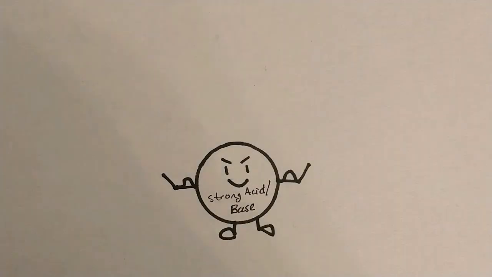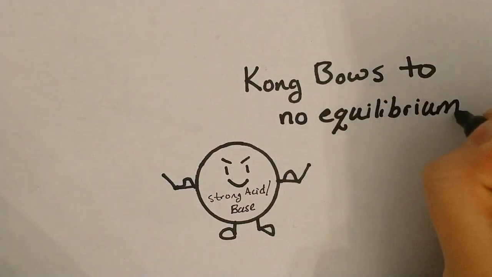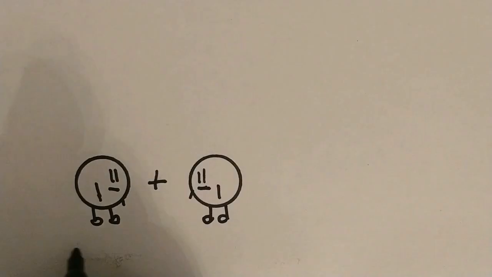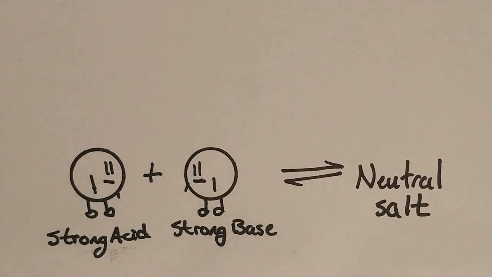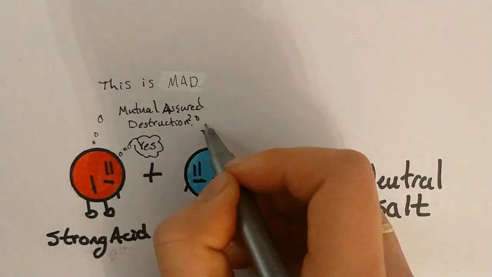Strong acids and bases behave a little differently in that they dissociate 100% in water, and therefore do not form equilibriums. This means that strong acids and bases are all the exact same strength, as it is impossible to dissociate more than 100%, and when they are mixed together, they cancel each other out completely.